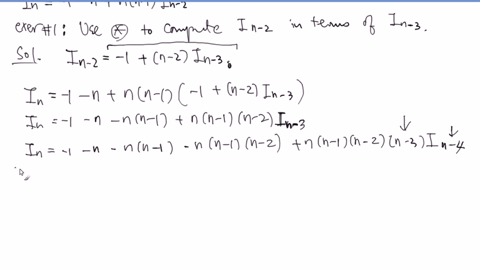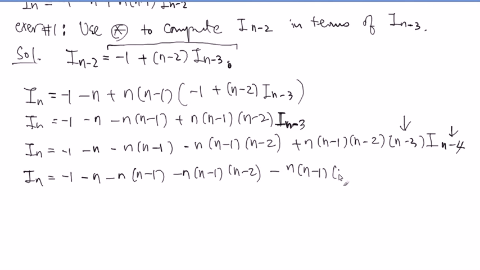So let's see if you can go all the way down to I_0 in there. See what happened. Negative 1, n minus 1, n minus 1, n minus 2. What is the next number? n minus 1, n minus 2, n minus 3, right? Just keep going like that.